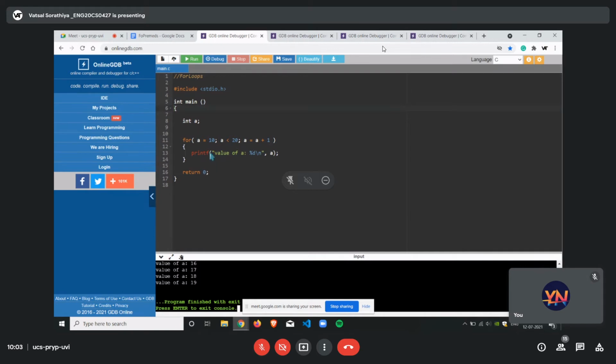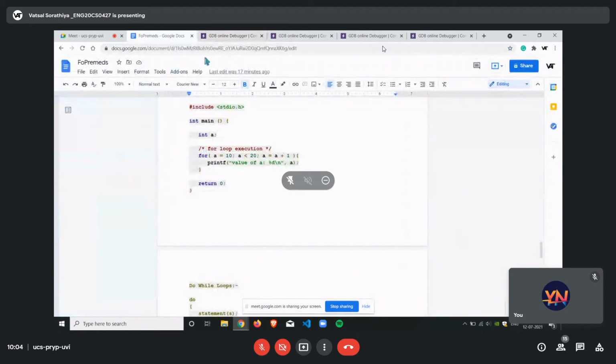So it's just like you have your initialization, you have your condition, which is A is less than 20, and your iteration A plus plus, or A is equal to A plus 1, followed by printing the value of A, the number which is coming. Again we have a return 0, terminate, close the code. So that's that for loop.